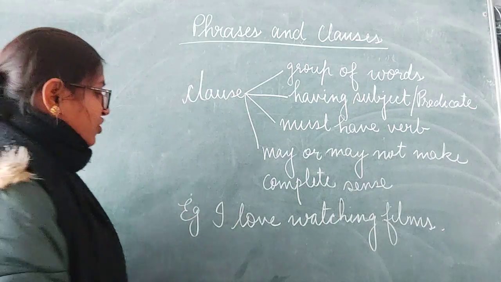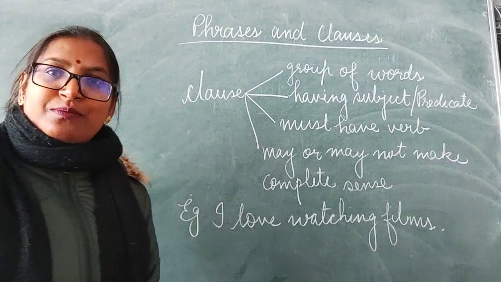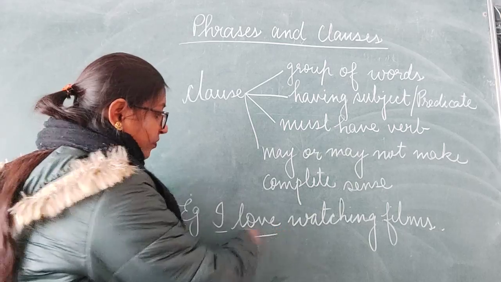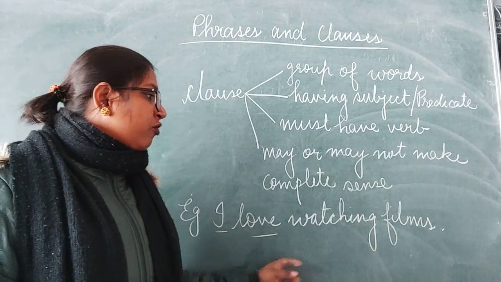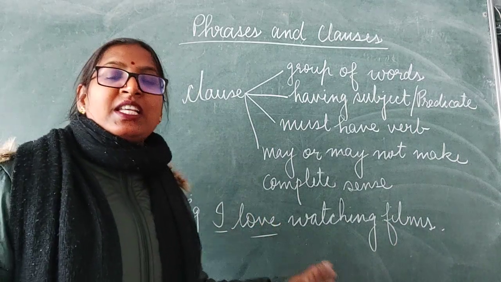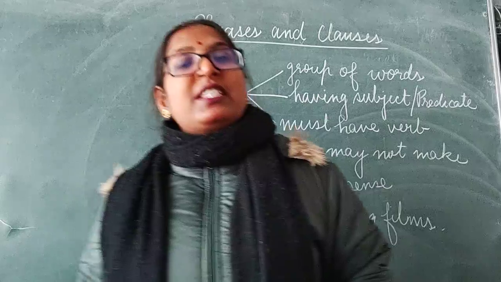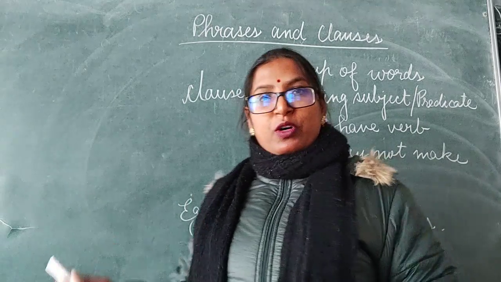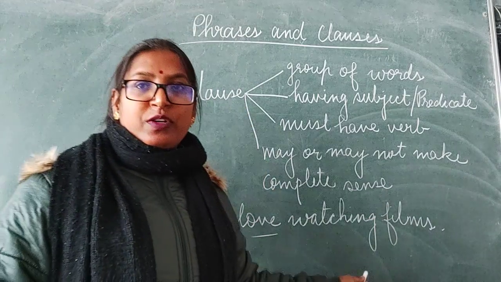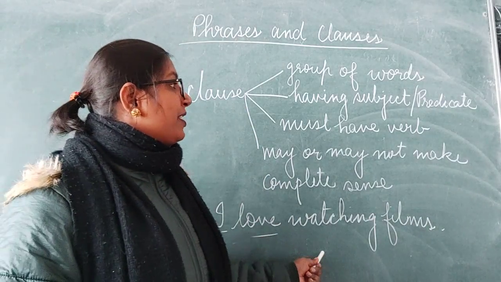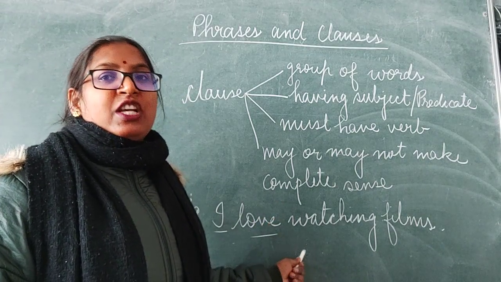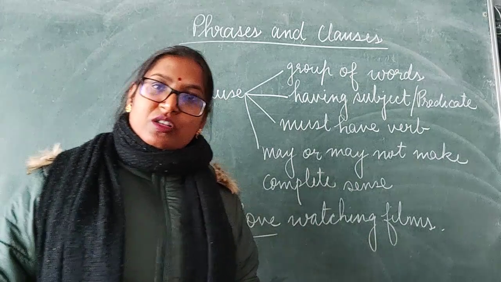Let us see the example, dear children. I love watching films. Here you can see the subject is I. Love is the verb. I love what? Watching films. Love watching films is a predicate. So it is a clause and it gives us a complete sense. It is a group of words, four words. It has a subject and a predicate, it has a verb in it and it makes a complete sense. So we call it a clause. Clear?